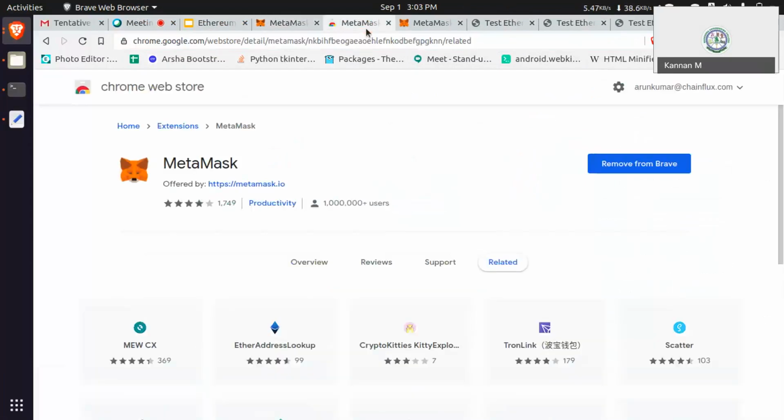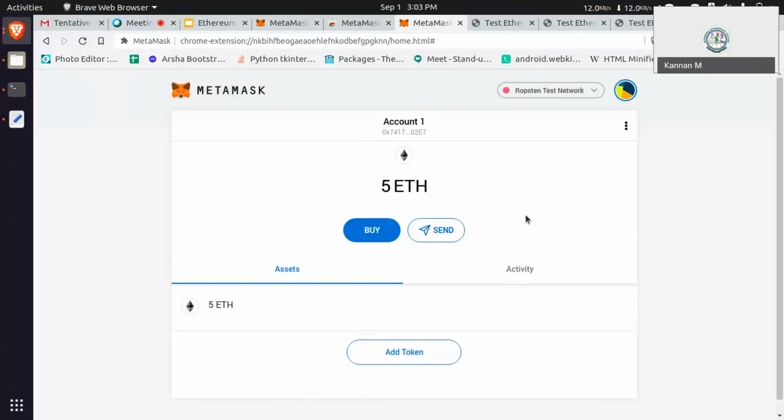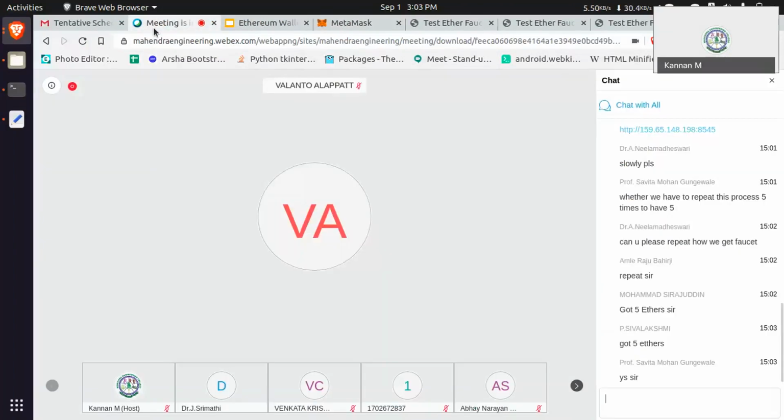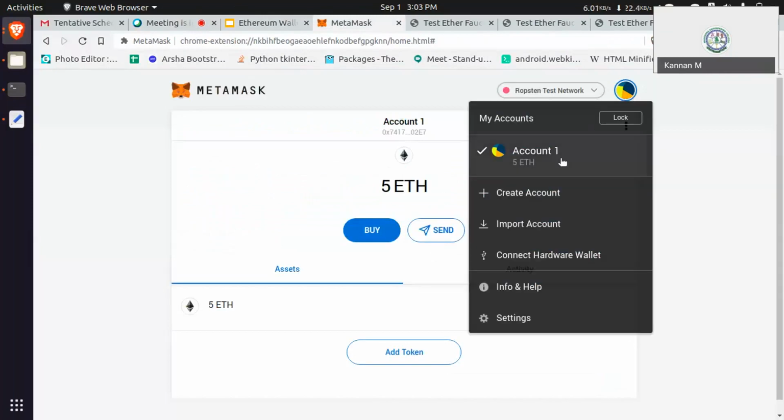All are done with this point. Shall we move next? Is there anyone still doing this one? All have got 5 ethers. Okay, now we are going to perform creating another account.